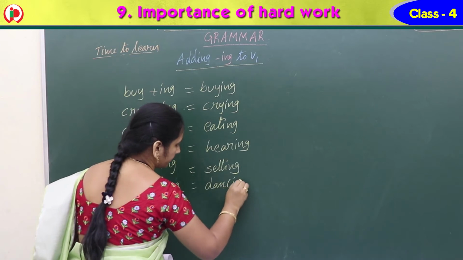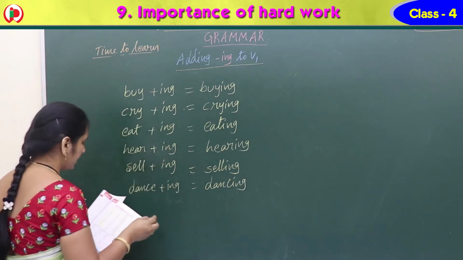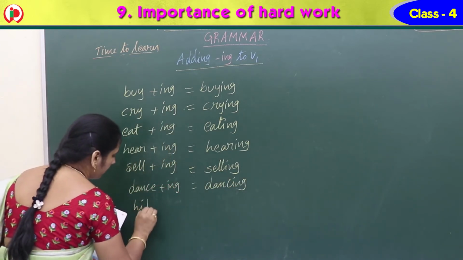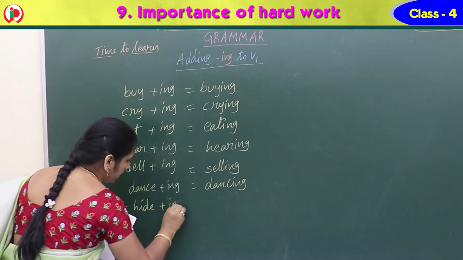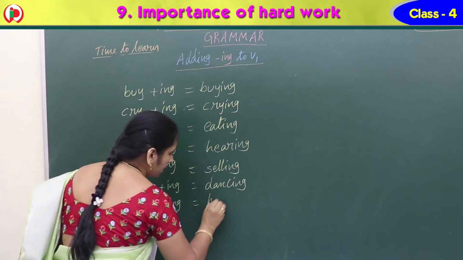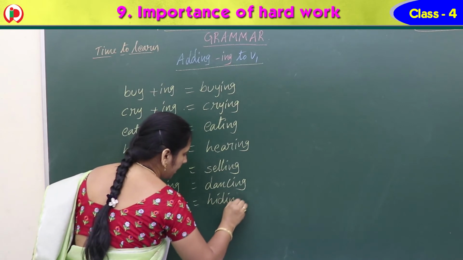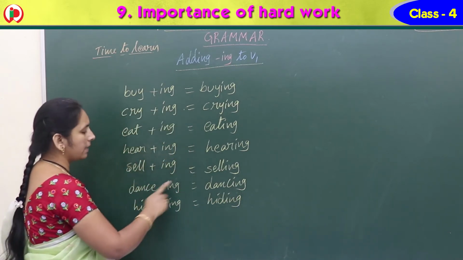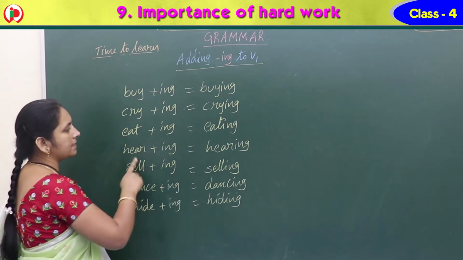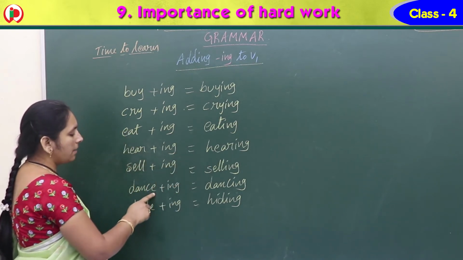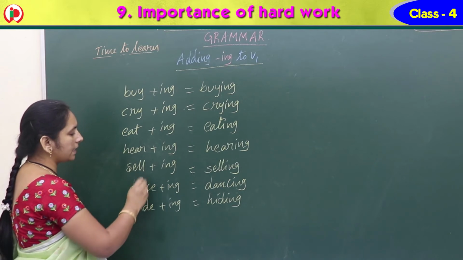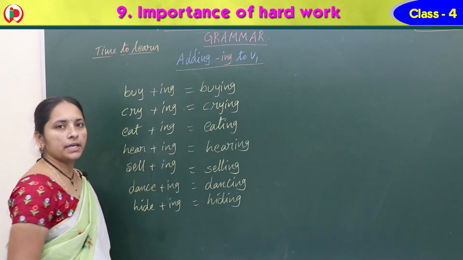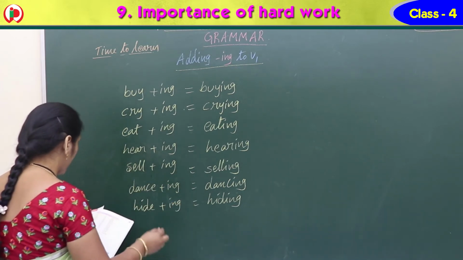Good. Next one, hide plus ing. It is hiding, H-I-D-I-N-G. The E is never repeated here. So here, ing is added, but the last vowel E won't be repeated in the ing form when we write.